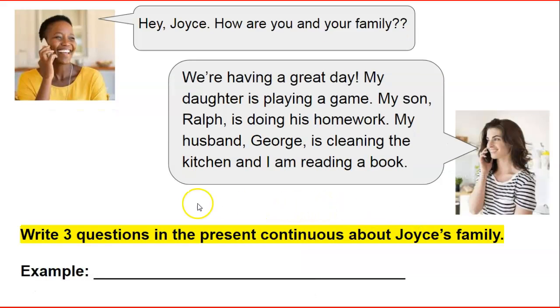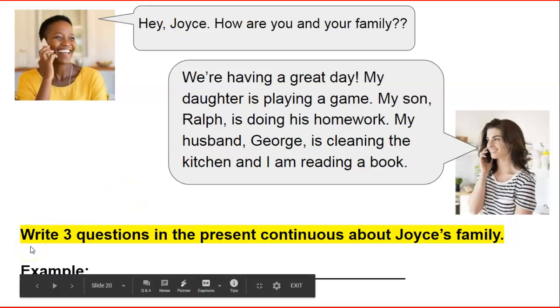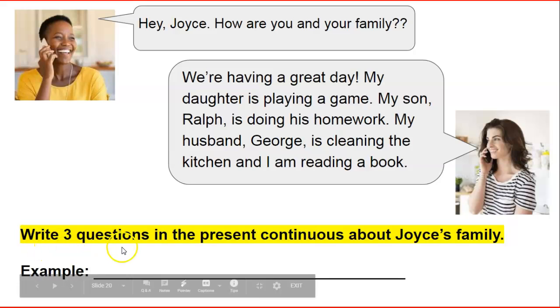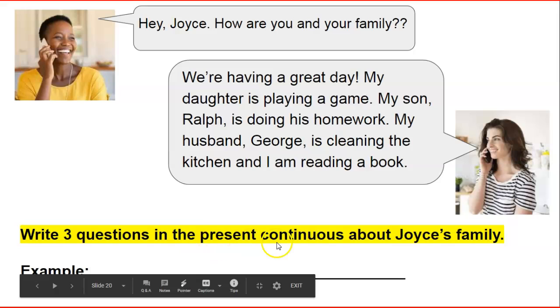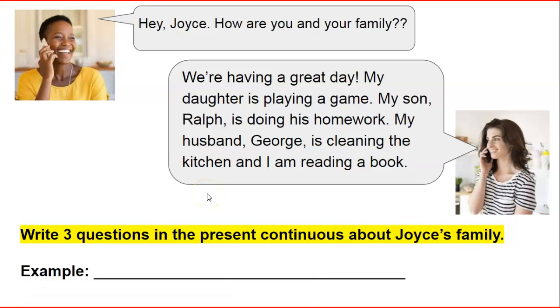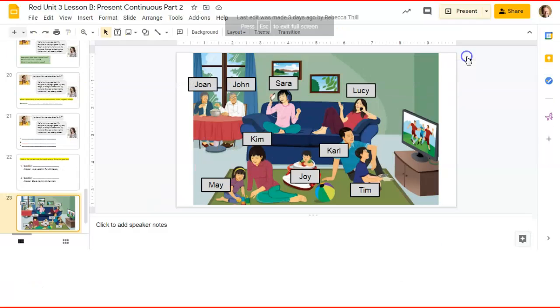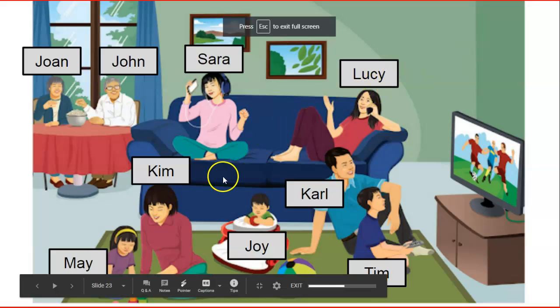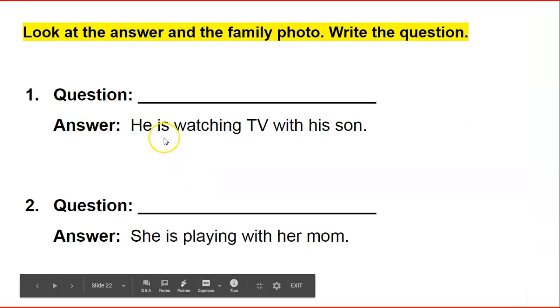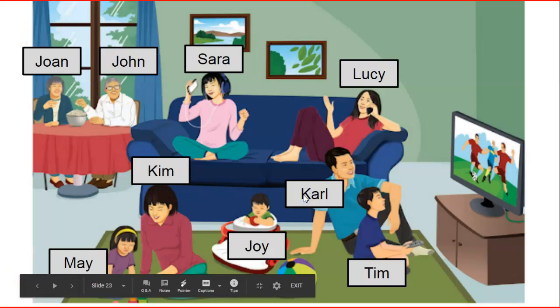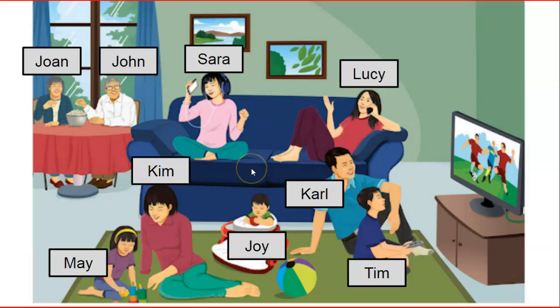Okay. Now I want you to get out your notebook, okay? And in your notebook, I want you to write 3 questions in the present continuous about Joyce's family. So, does that make sense? For example, let me give you an example. And your answer was correct. So what would the question be?